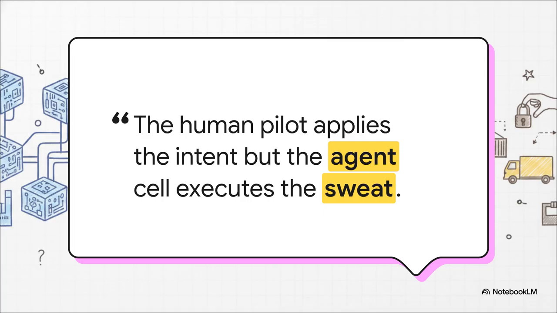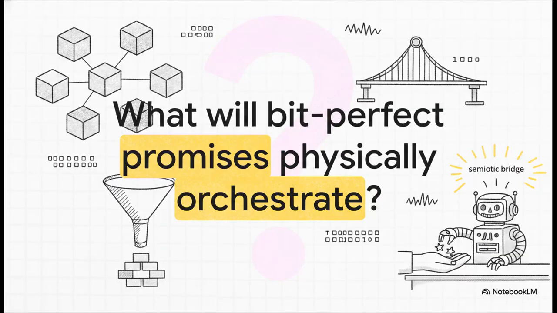So I want to leave you with this final provocative thought. We've just traced this incredible journey from an abstract blockchain state through a LIFO-grounded root-to-leaf architecture, all the way to a physical robot dispensing cheer right there on your desk. We are clearly entering a totally new paradigm where bit-perfect, absolute digital truth orchestrates physical reality. The semiotic bridge is officially built.